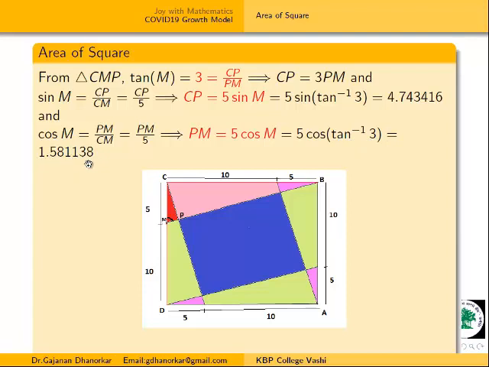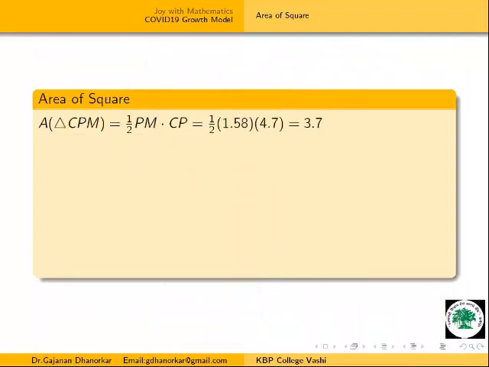Now the area of this triangle is equal to 1/2 PM into CP. I am putting in the values of PM and CP, which are already calculated. This is equal to 3.75, if we put in all the decimal places. And then we have to find it for the 4 pink triangles. Therefore the total area for the 4 pink triangles is equal to 15.